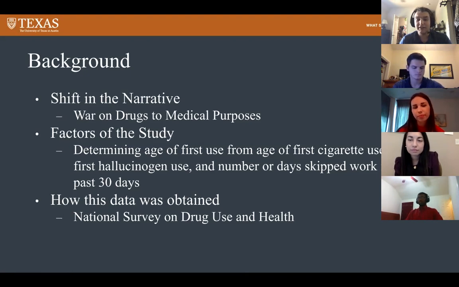So how was this data obtained? It was a National Survey on Drug Use and Health. The principal investigators were the U.S. Department of Health and Human Services, the Substance Abuse and Mental Health Services Administration, and the Center for Behavioral Health Statistics and Quality. Now, with these studies, there was no foul play. The collection appears to not break any statistics rules, so we're confident in the numbers that were provided.